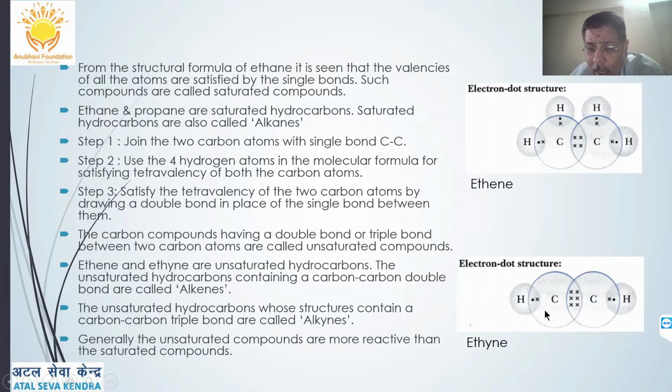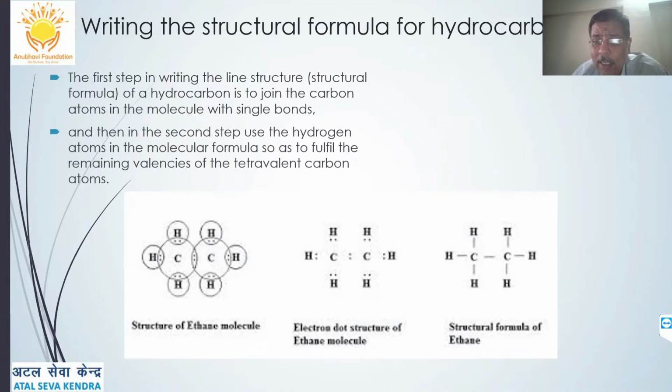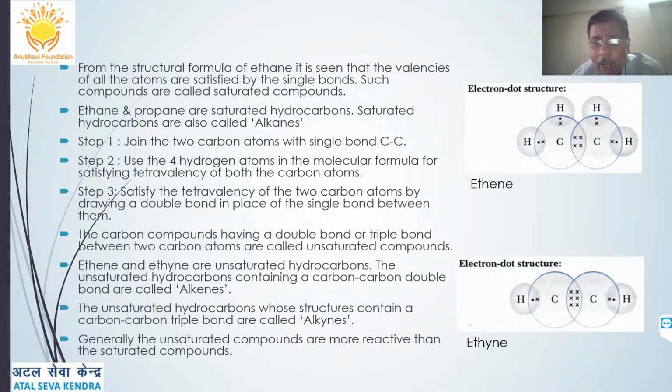They are alkynes. When the unsaturated hydrocarbon has a C to C double bond, they are called alkenes. And when there is a C to C single bond, that is, all the carbon valencies are satisfied by single bonds, then it is alkanes. So in hydrocarbons, we can have saturated hydrocarbons, that is alkanes, where all the carbon valencies are satisfied by single covalent bonds.